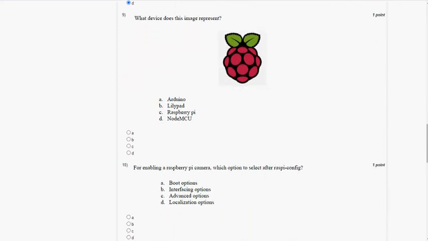So for the ninth question, what device does this image represent? It is simply a fruit called raspberry. So it simply represents Raspberry Pi. So mark option C as the correct answer for the ninth question.